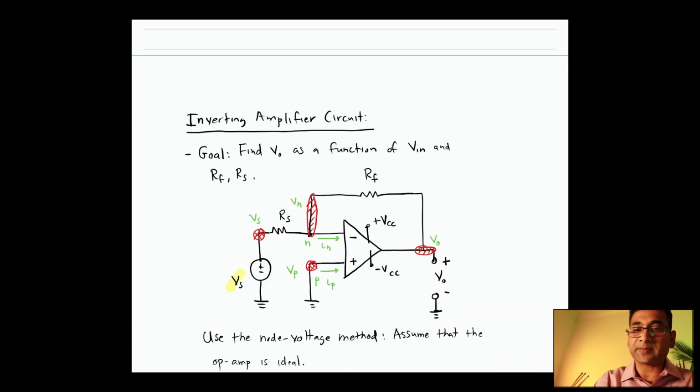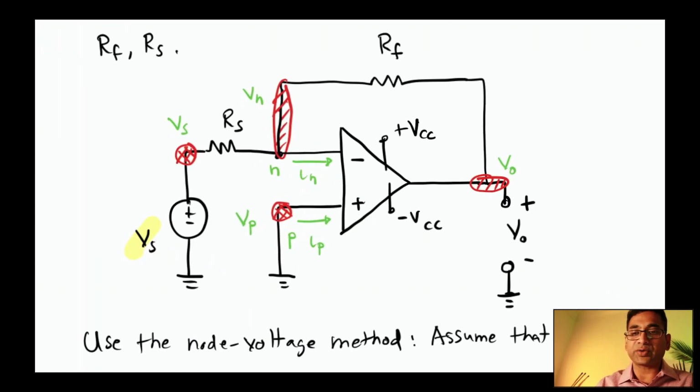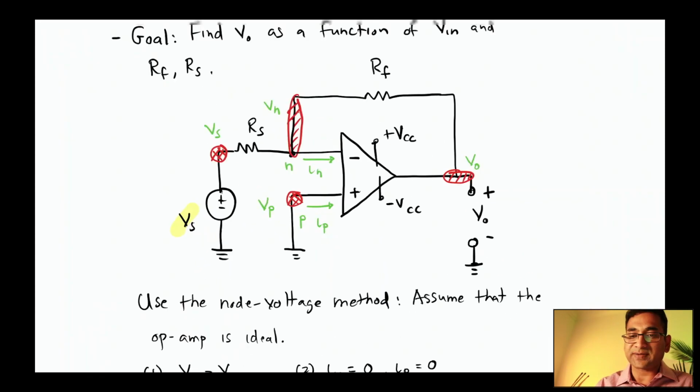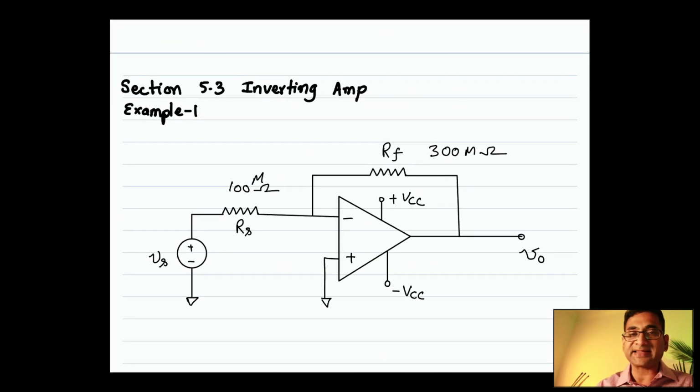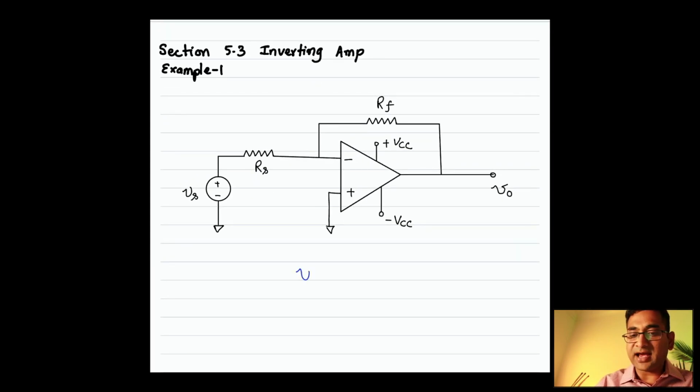Okay, this is section 5.3, and Aguilar has shown a pretty simple inverting amplifier configuration. So we are going to do a very simple problem. Here is the exact same inverting amplifier configuration again. Now what we are going to do is just pick some values. And if you remember, the result that Aguilar gave was the V output.